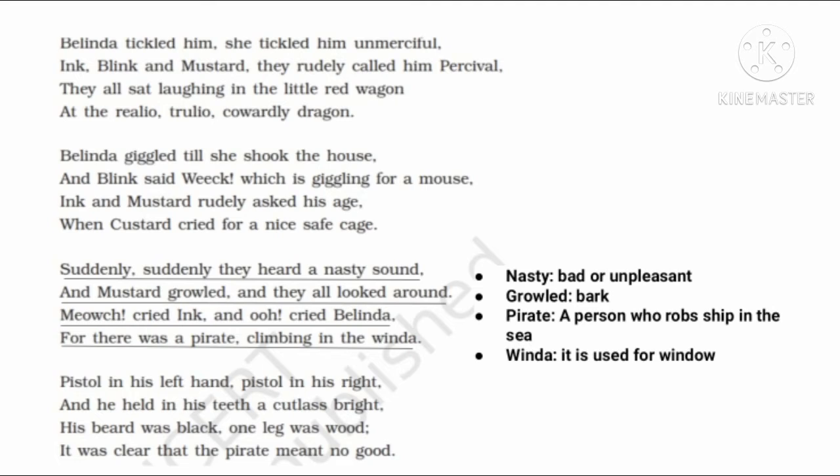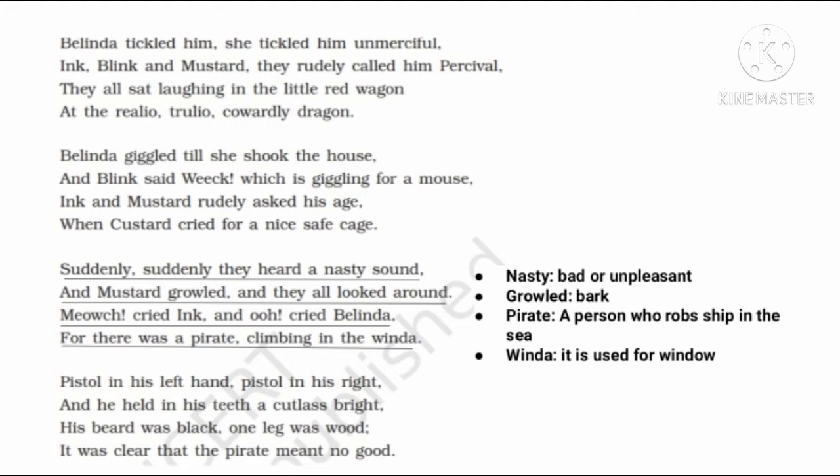Suddenly they heard a nasty sound, and Mustard growled, and they all looked around. "Meow," cried Ink, and "Who?" cried Belinda, for there was a pirate climbing in the window. Here, nasty means bad or unpleasant. Growled means bark. Pirate means a person who robs ships in the sea. Winda is used for window.